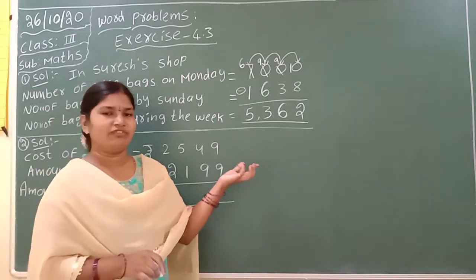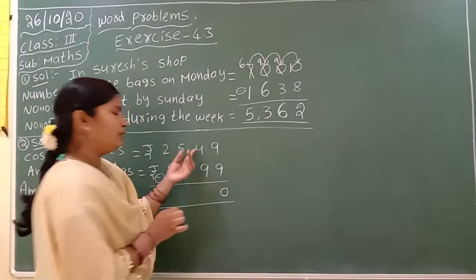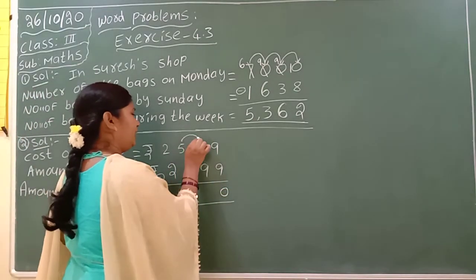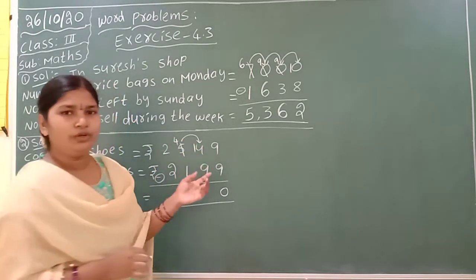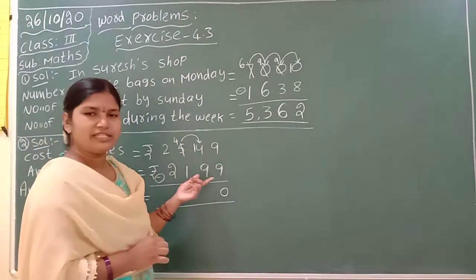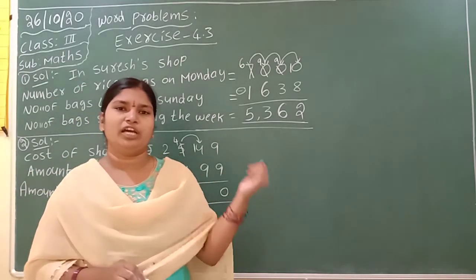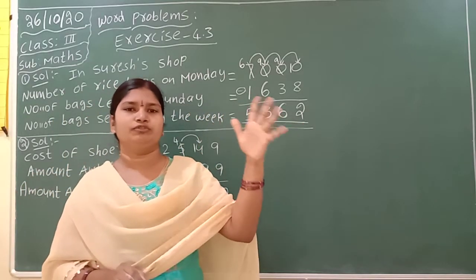First you subtract the ones place. 9 minus 9, 0. 4 minus 9, not possible. You have to take a borrow. Here to here, this becomes 4. 10 plus 4, 14. 14 minus 9. Count up from 9 to 14: 9 after 10, 11, 12, 13, 14.